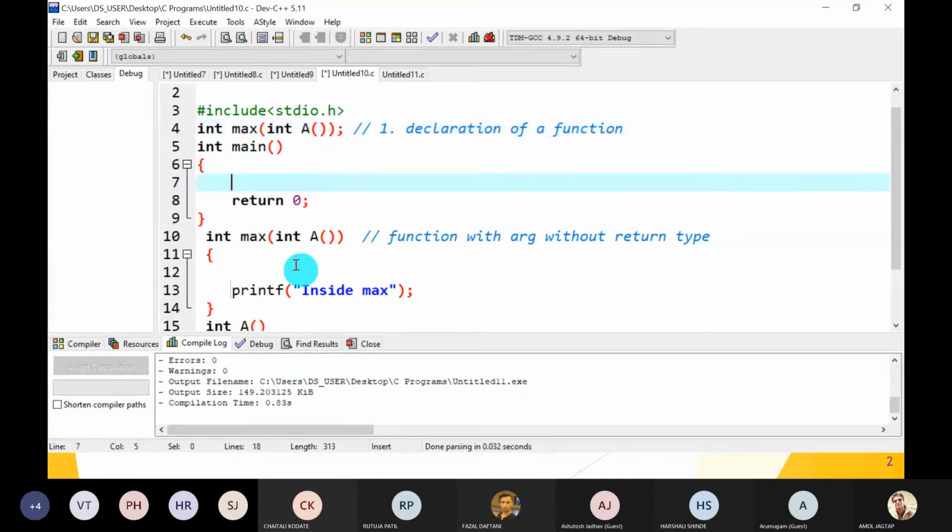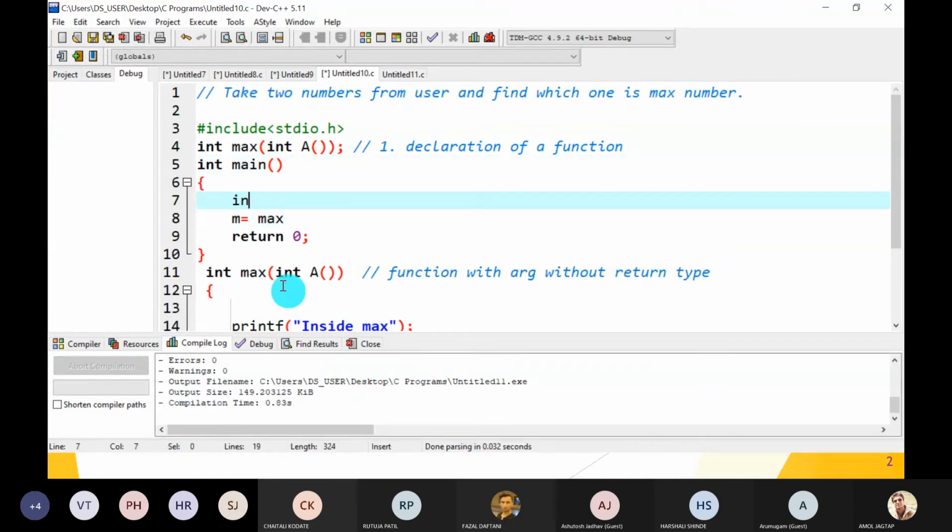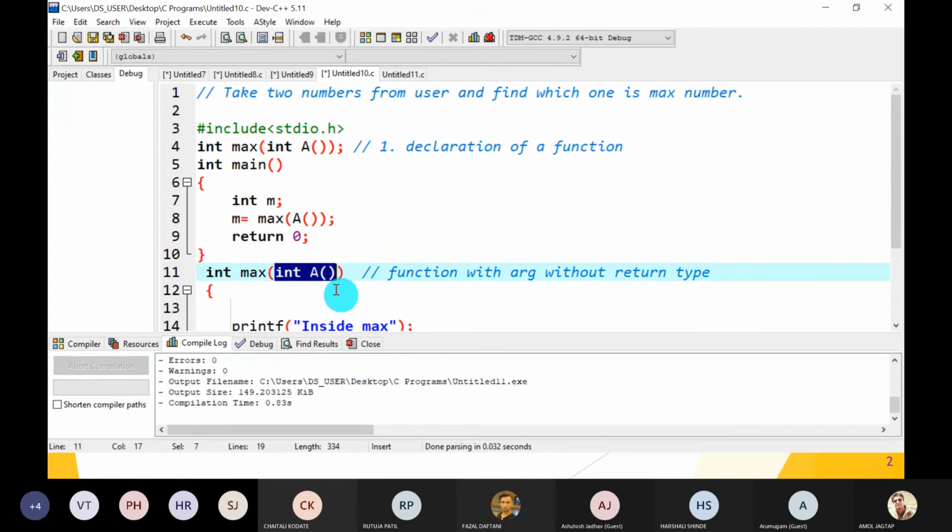Yes, guys, understood? And call the max function. Now how to call the max function? Max returns a value, so catch it in a variable: m is equal to max, then declare integer m. How to call the max function then? With a, because it is the actual value, so it is called like this. At the time of definition it is like this.